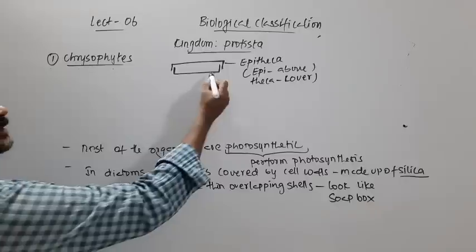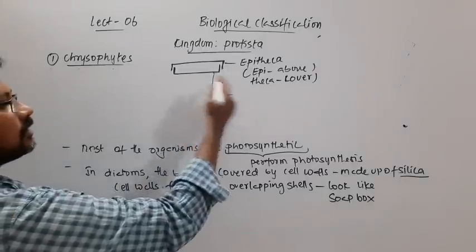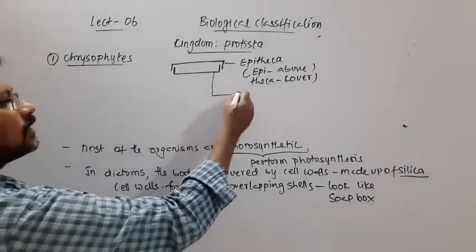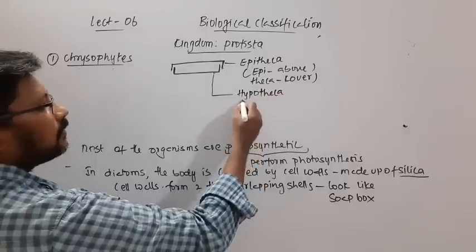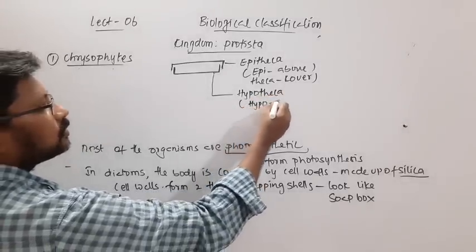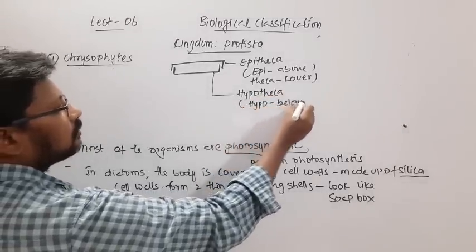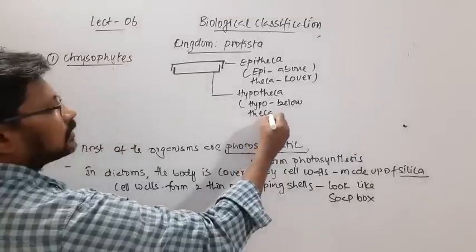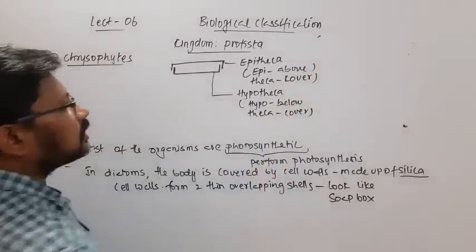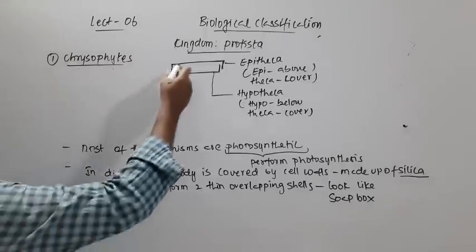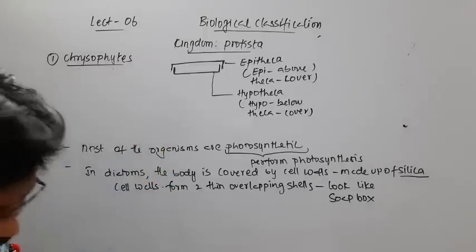The other shell, present on the lower side, is called hypotheca, where hypo means below and theca again means cover.